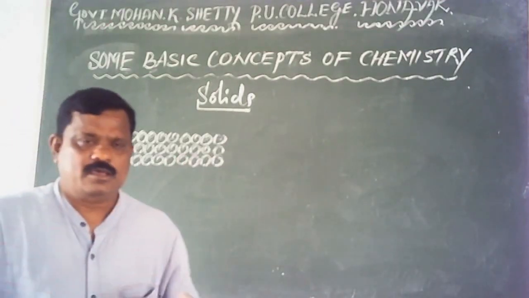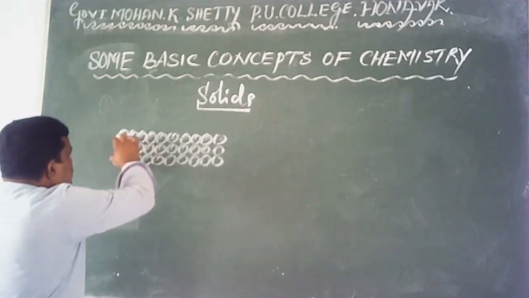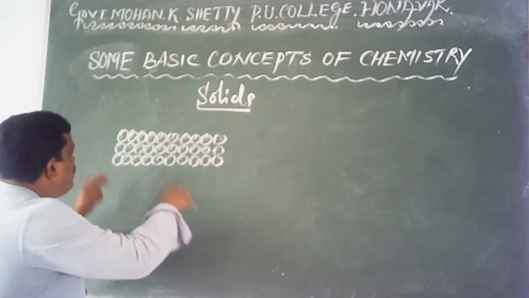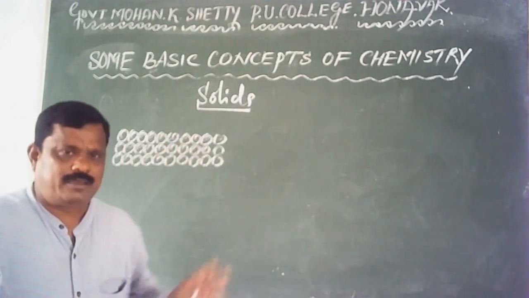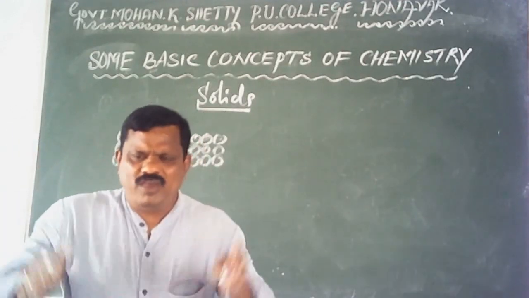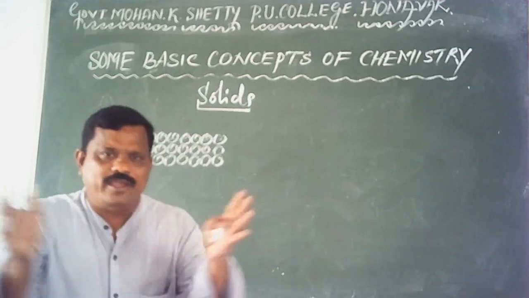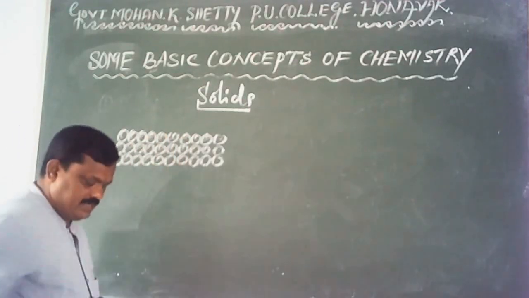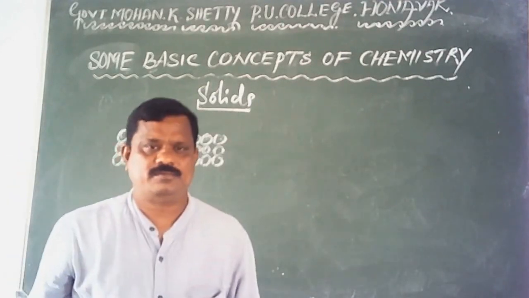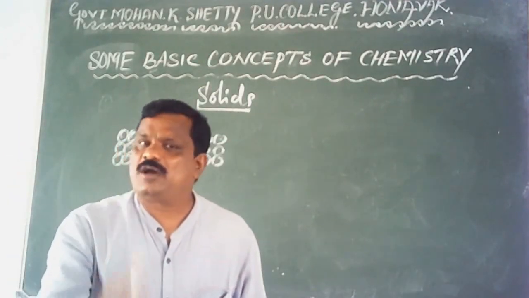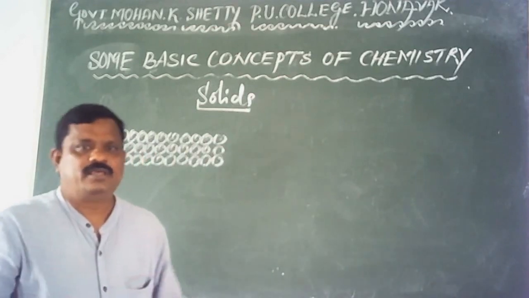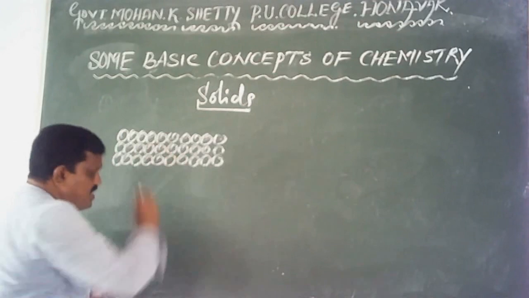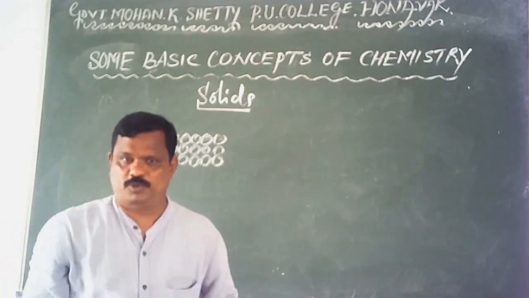In solids, particles are arranged in an orderly manner, and these particles are held very close to each other, quite close to each other. Therefore, particles in solid do not have freedom of movement. They can't move at all, but they can vibrate at their mean position.